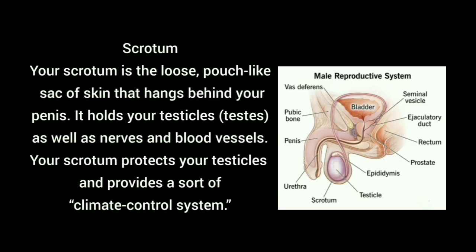The sperm produced in the testicles need a lower temperature compared to the body. Our body temperature is 37 degrees Celsius. Sperm needs just 1 to 2 degrees Celsius less than body temperature. So the scrotum is present outside the body in the pelvic region, giving a lower temperature compared to our body. This helps spermatogenesis, the production of sperm.